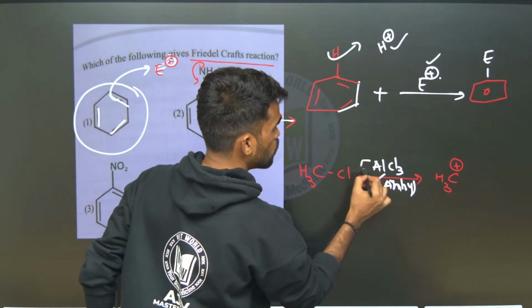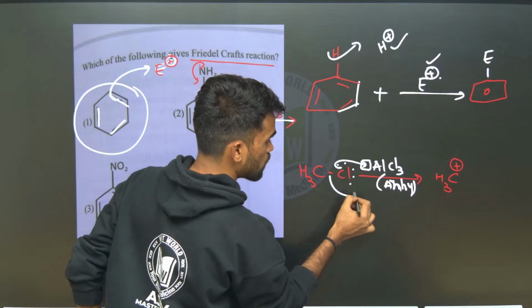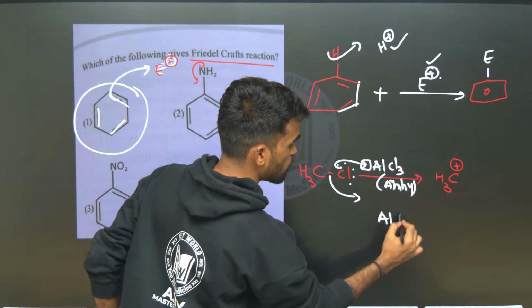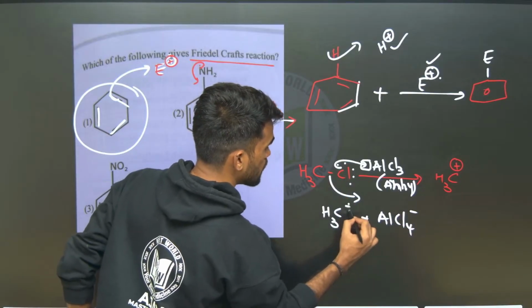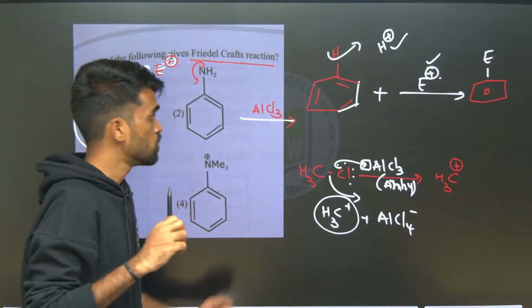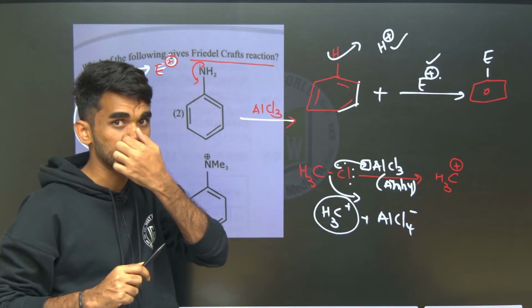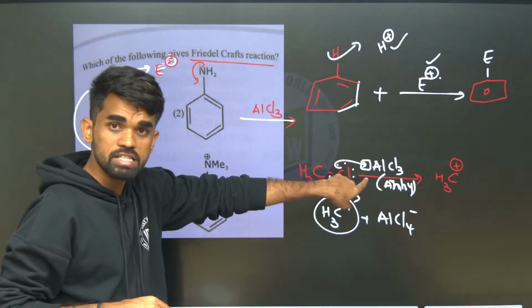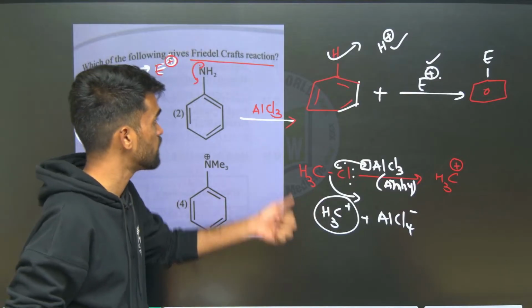Since it is a Lewis acid, the lone pair electrons of chlorine are donated to it and the chloride ion goes out as AlCl4 minus, and from here we will have the methyl carbocation. This is our electrophile. So what is the purpose of the Lewis acid here? To generate this electrophile.